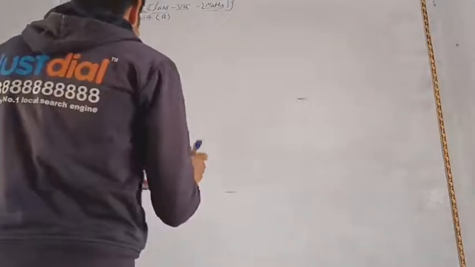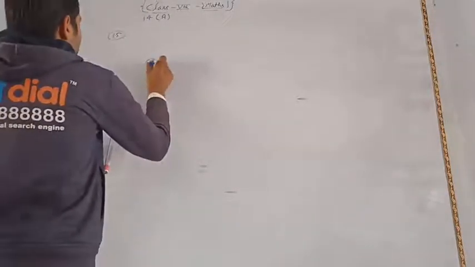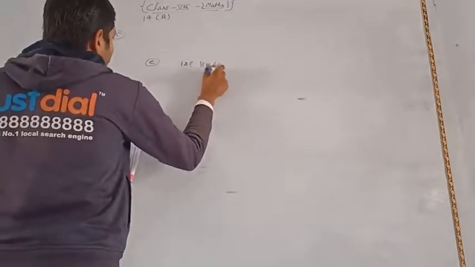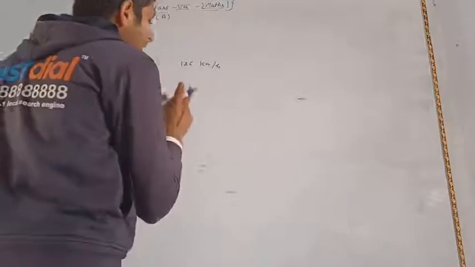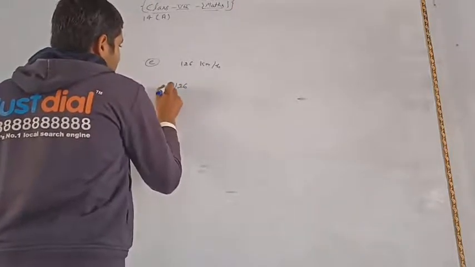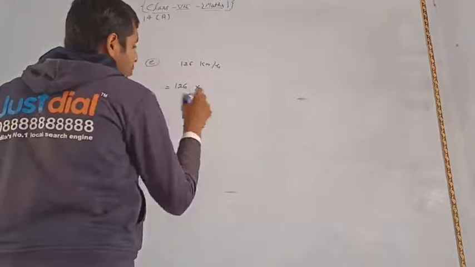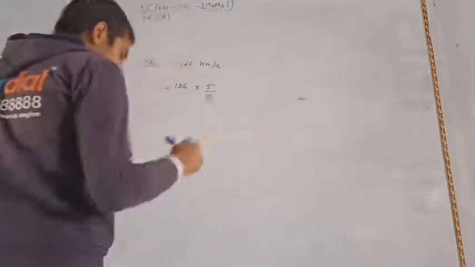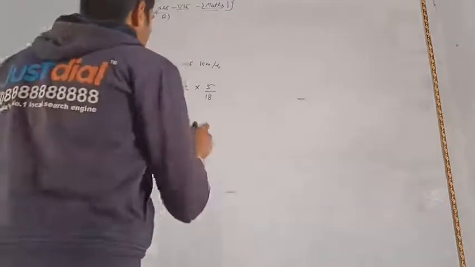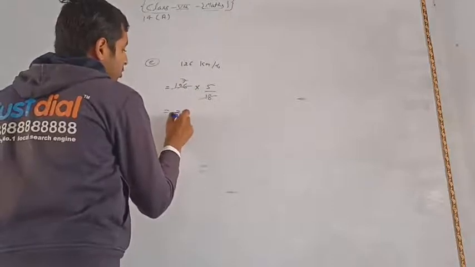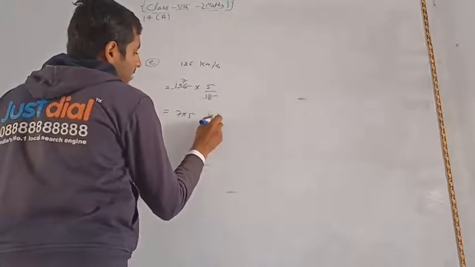Here, part E of the problem is 126 kilometer per hour, and you have to convert this also into meter per second. So first of all, 126 kilometer per hour, then you convert by 5 upon 18, as before. 18 sevens are 126, then 7 into 5 meter per second.